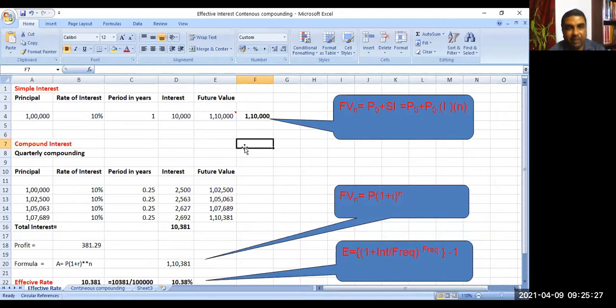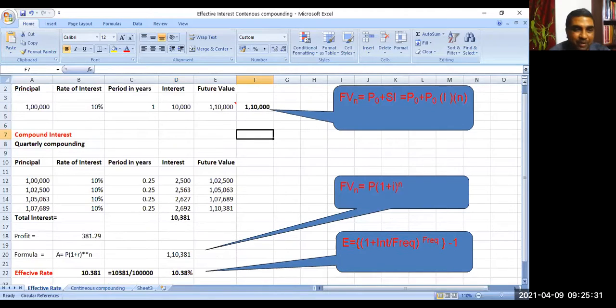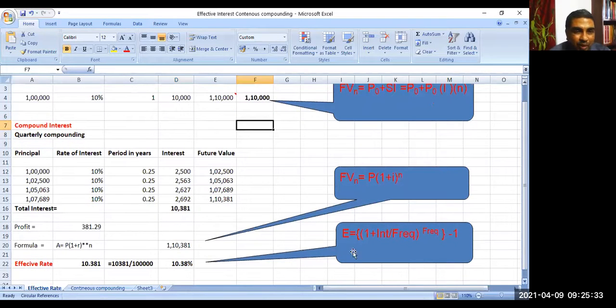Yes, sir. Now let us do the same thing on quarterly compounding. Quarterly compounding means the principal amount is 1 lakh rupees, the rate of interest is 10% per annum, and quarterly means 0.25 years.